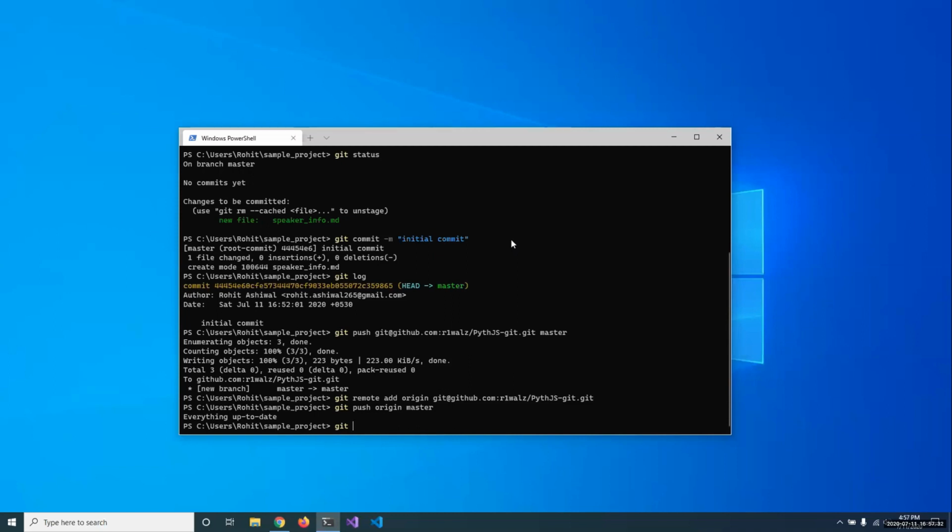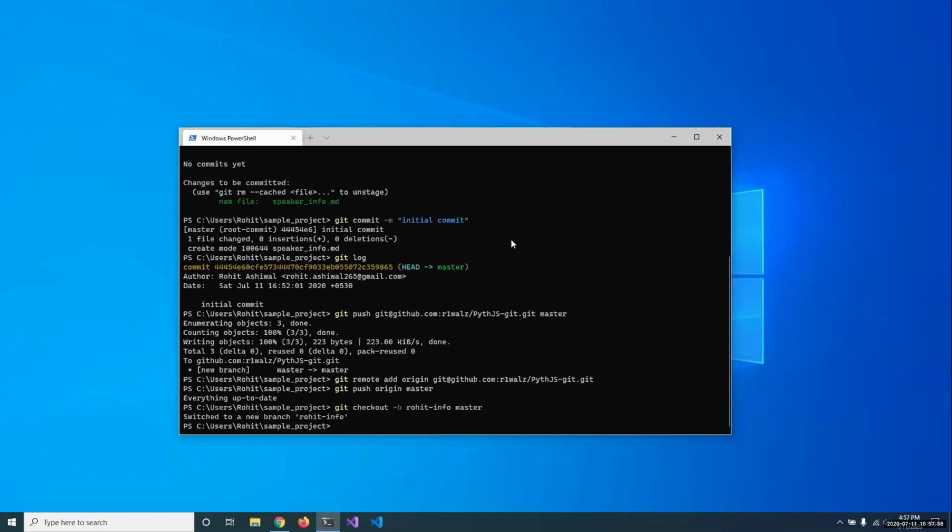So to create a branch from the current branch, you can use git checkout and then the branch name. Let's name it Rohit information because it is going to contain my information. If we want to create a branch from another branch, we can provide its name too. But right now we are on the branch from which we want to branch off, so it doesn't matter. Now we switch to a new branch as git confirms.